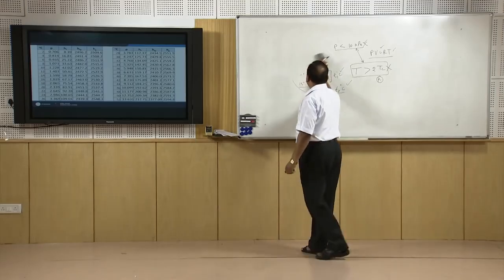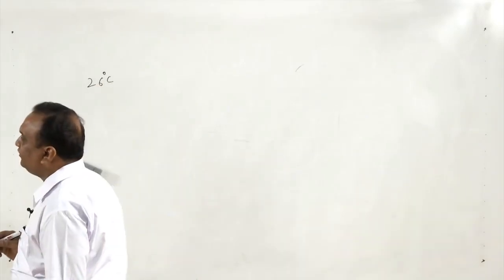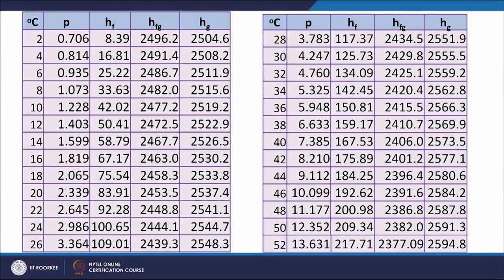Now, these values I have taken from RefProp 7, this is NIST based software, where the temperature, saturation temperature, I have taken starting from 2 degree centigrade to 52 degree centigrade. The saturation pressure of steam or water vapor is given on the right side. Let us say at 4 degree centigrade, saturation pressure is only 0.814, and suppose this room is at 26 degree centigrade. At 26 degree centigrade, the saturation pressure is 3.364 kilopascal.